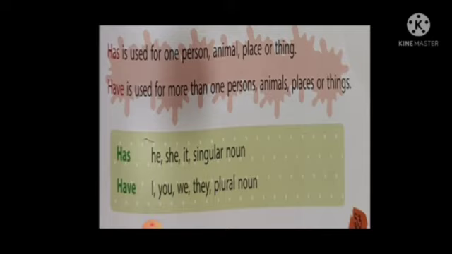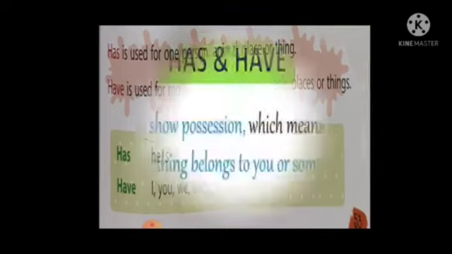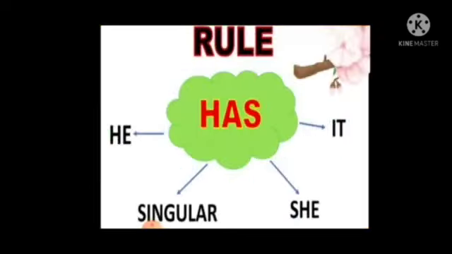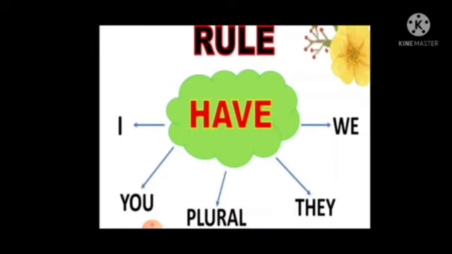With I, you, we, they, plural noun we use have. So what are has and have? They show possession, which means to show something belongs to you or someone. So we use has with he, singular, she, it, and we use have with I, you, plural, they, we.